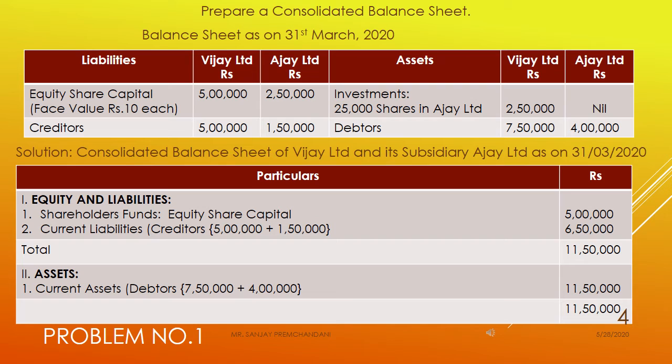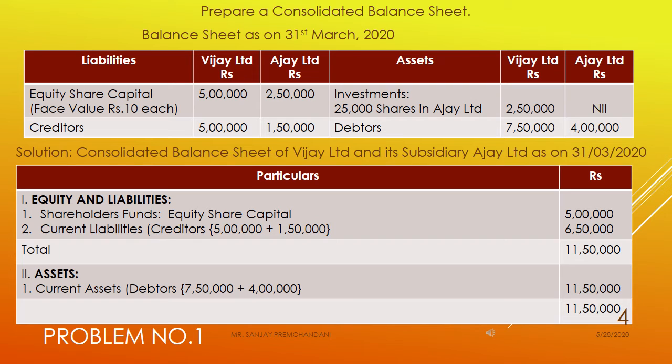It means the Vijay Limited is the holding company and Ajay Limited is subsidiary company. So in this way, on the asset side, if you see the investment, you can easily recognize which is the holding company and subsidiary company. So here Vijay Limited is a holding company because it has 100% shares of the Ajay Limited.